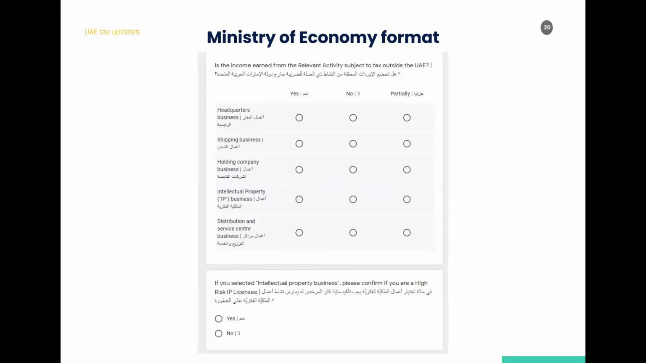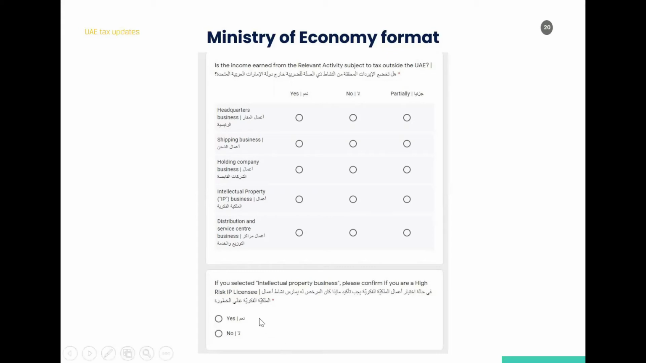So accordingly, you have to say, and once you say yes to it, you have to be prepared that there could be additional information that needs to be provided to the ministry. For example, any tax returns submitted outside, or any kind of residency certificate, tax residency certificates, things like that. So prepare for that before submitting this form.